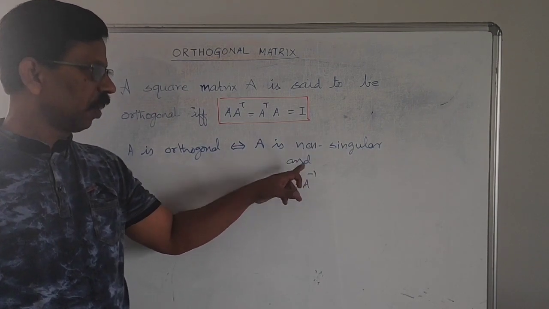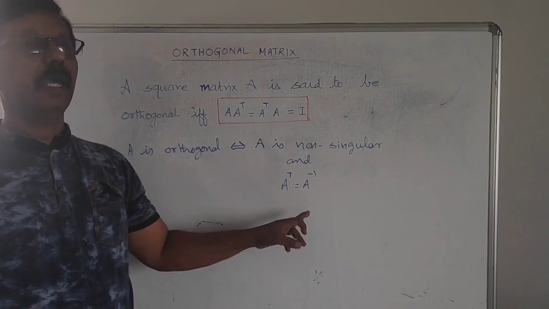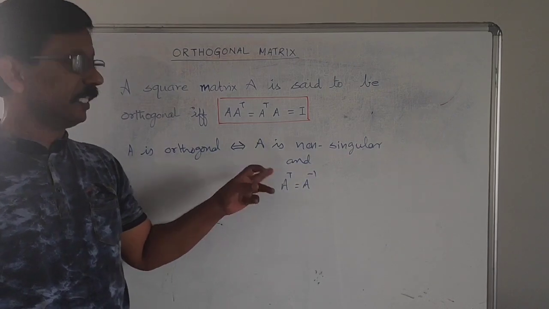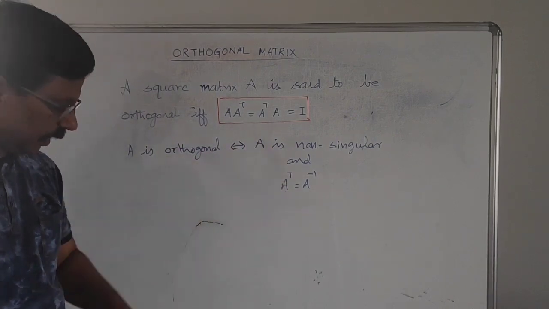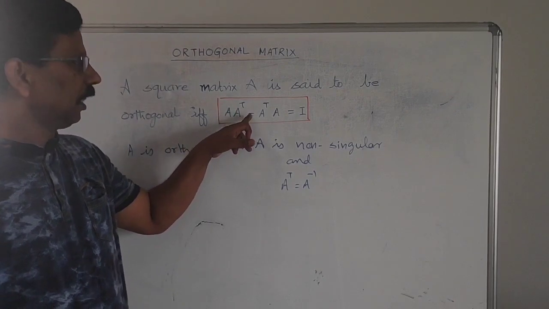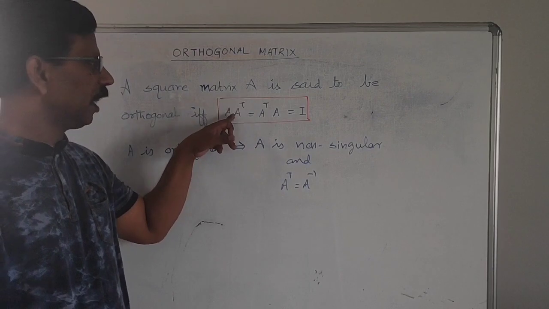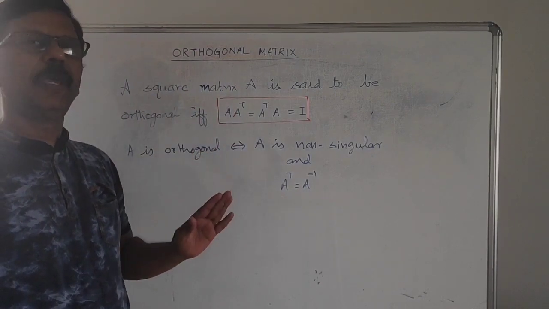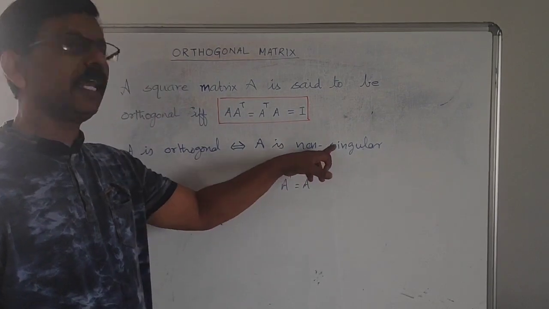A inverse exists for all non-singular matrices, but all those matrices are not called orthogonal. The condition is that A inverse should be equal to A transpose. Then only we can say the matrix A is orthogonal. Now let us see a few problems. Already we have seen A into A inverse equals A inverse into A equals I. Therefore, in the place of A inverse we have A transpose, so this A transpose should be the inverse of A. If it is an inverse, it should be non-singular.